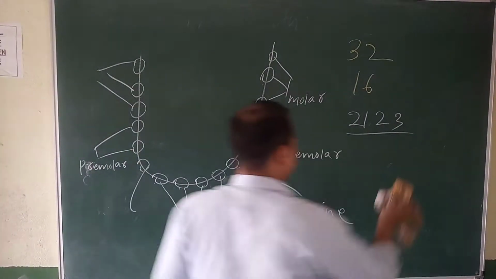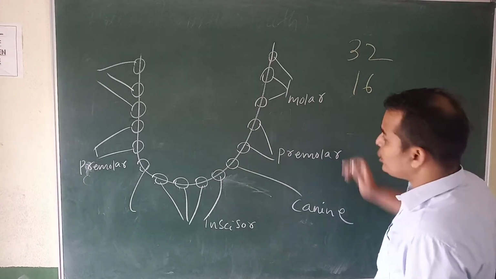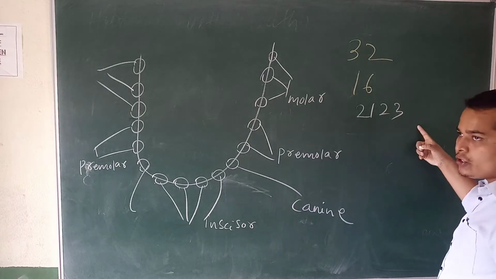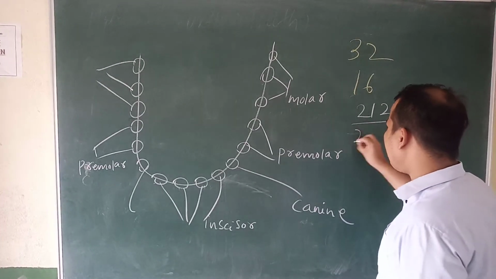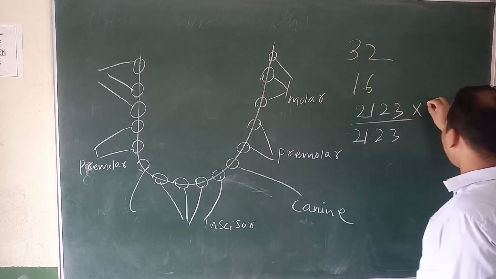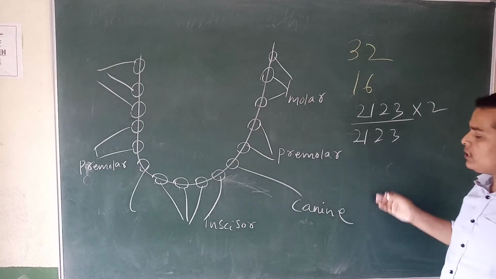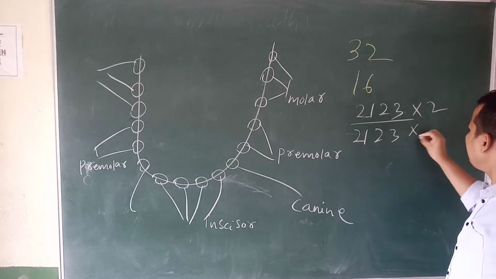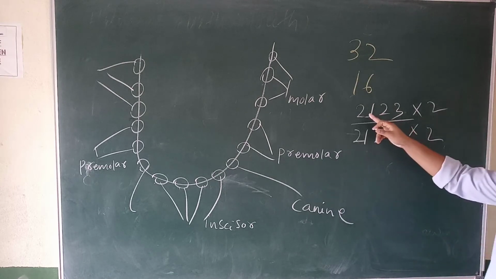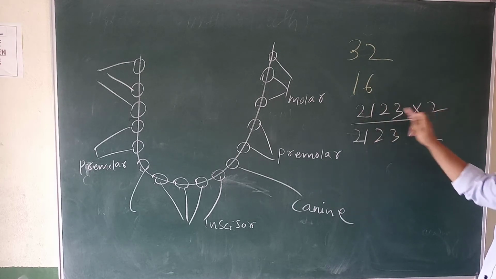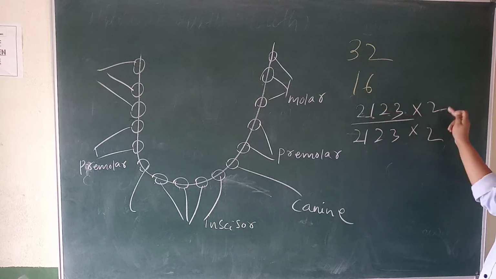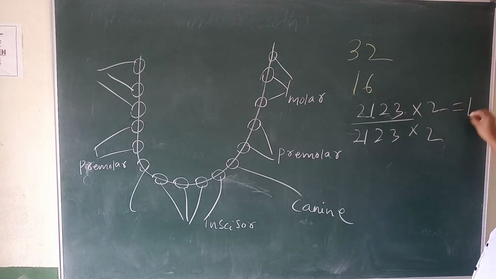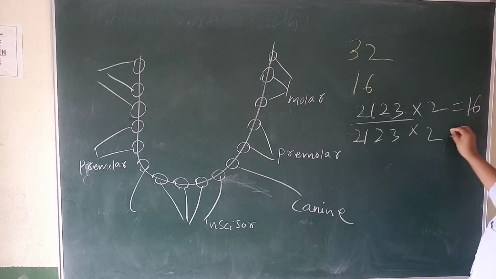So now the human dental formula is 2, 1, 2, 3. Okay. So it is the upper jaw. If you take the lower jaw, it's the same, 2, 1, 2, 3. Upper jaw is 2, 1, 2, 3 and lower jaw is 2, 1, 2, 3. So you have to multiply by 2. 2 into 2 is 4. Then 4 into 1 is 4, 4 into 2 is 8, 8 into 2 is 16. So here also 16.